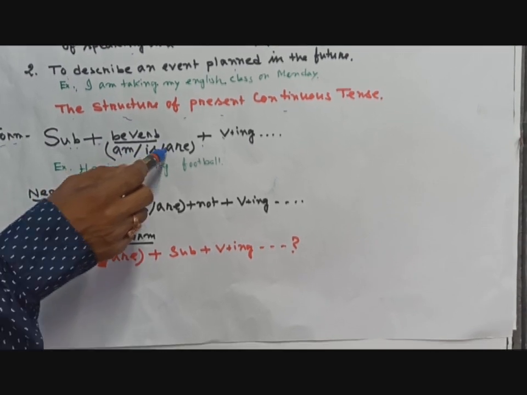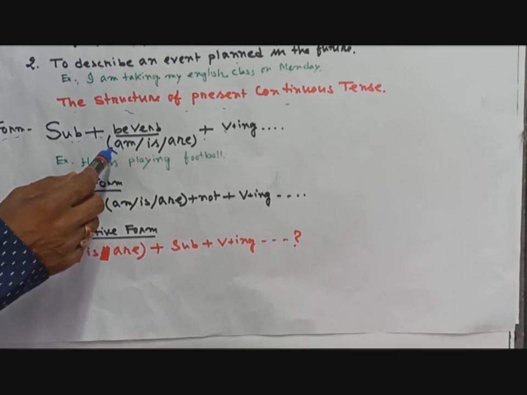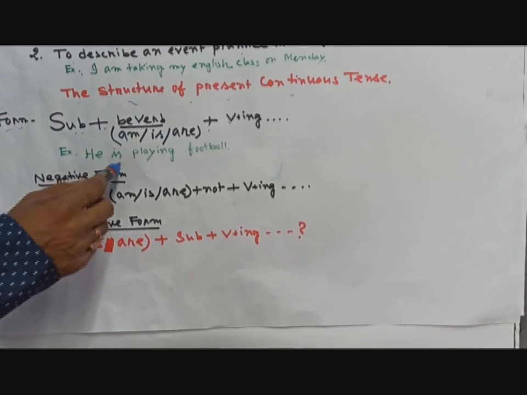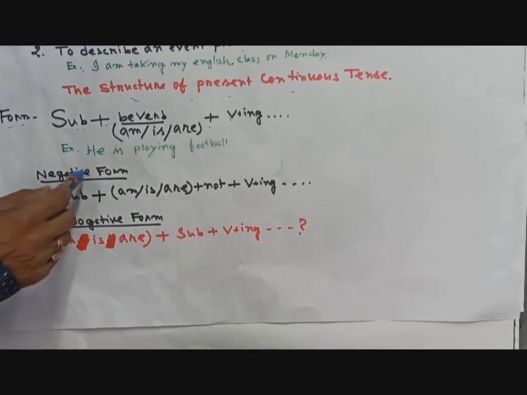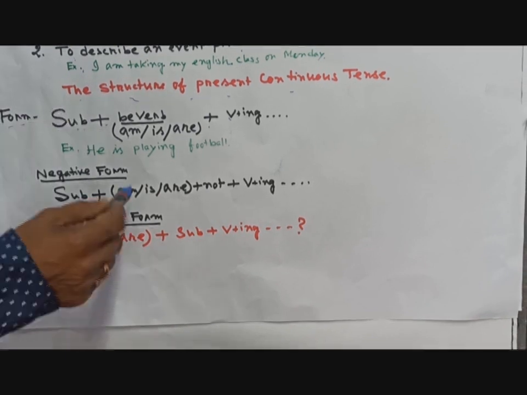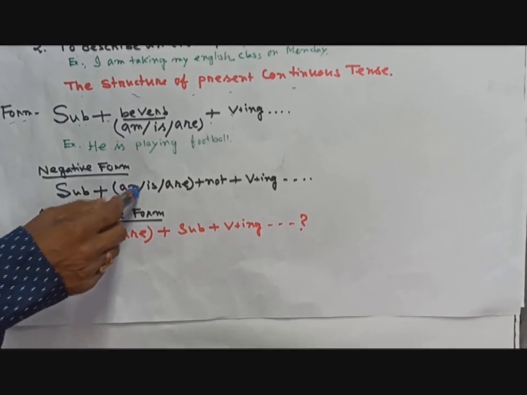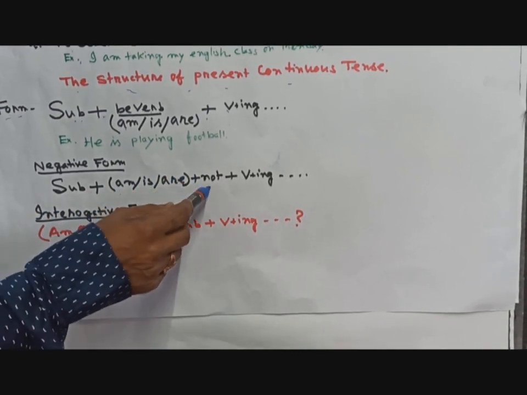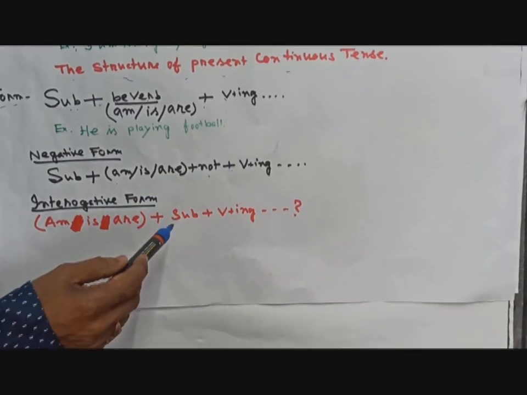am, is, are. That means the be verbs of the present continuous are am, is, are. For example, he is playing football. In negative form, when you have to write a sentence in negative form, then you have to write at first the subject, then put am, is, are, any one of them, and then after that put not, then verb 1 plus ing.